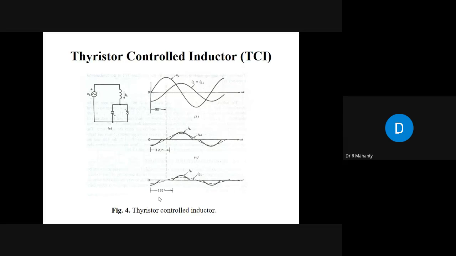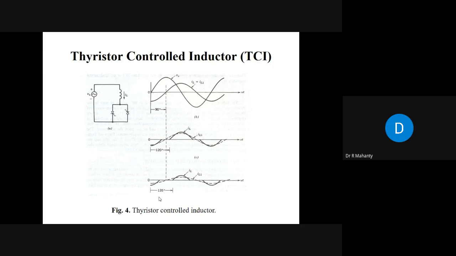But one part, the displacement power factor, you are improving, while the distortion factor you are still deteriorating. The system already has some distortion because of the non-linear loads connected, and in addition, the thyristor controlled inductor along with the thyristor switched capacitor generates additional harmonics, so the distortion factor further deteriorates.